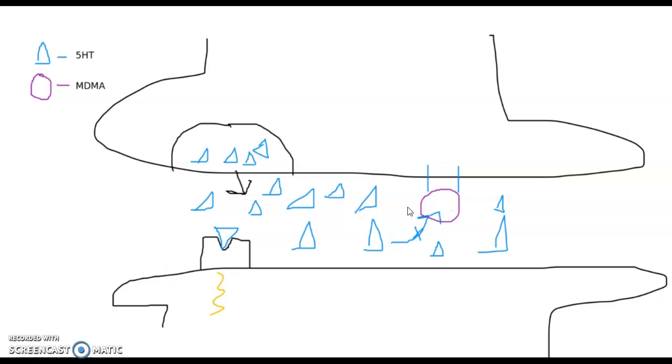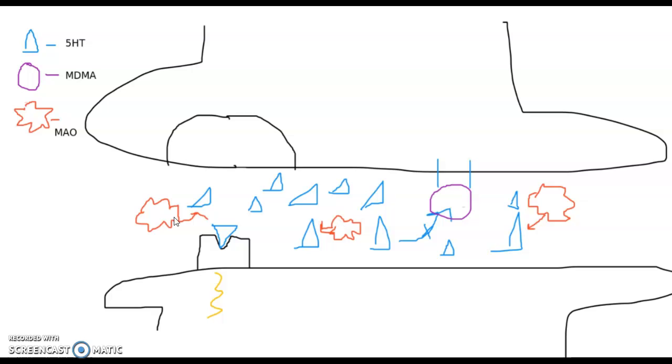Ecstasy is an indirect agonist that blocks reuptake of serotonin by binding to a serotonin reuptake transporter, while also increasing the release of serotonin. This essentially reverses the serotonin reuptake transporter. Our system floods with serotonin, providing an intense elevation of mood. Dopamine and norepinephrine levels are also increased. When serotonin reuptake is blocked, serotonin continues to bind to its postsynaptic receptor, making us feel great. This effect does not last forever, as monoamine oxidase, an enzyme within the synaptic cleft, metabolizes serotonin.